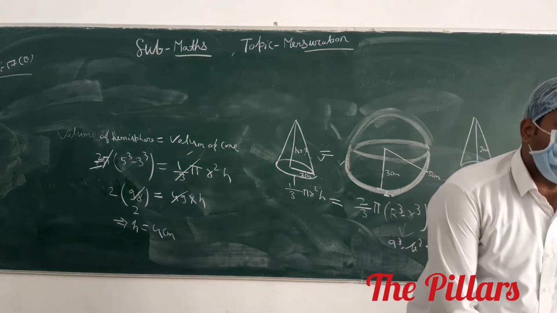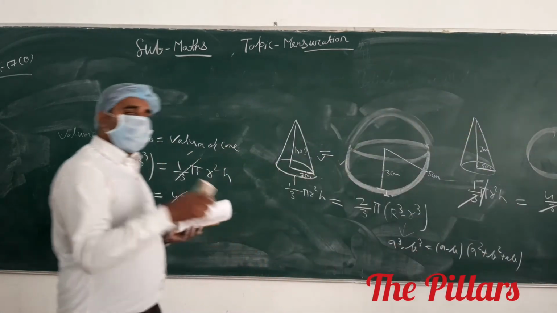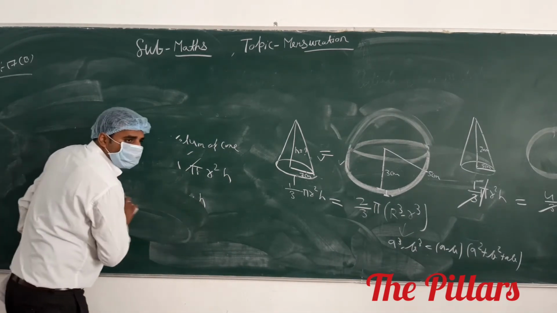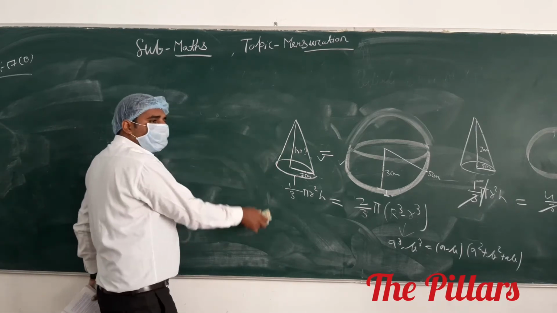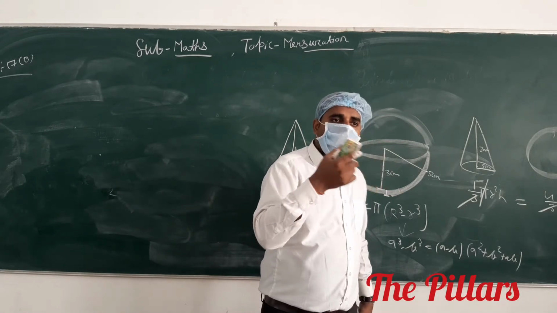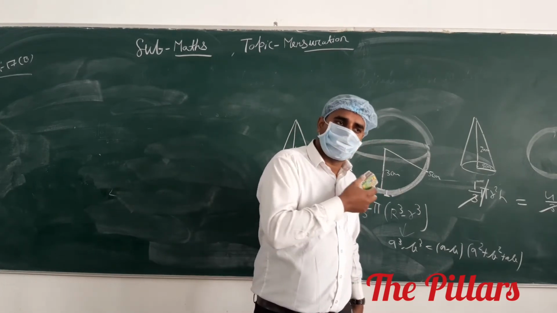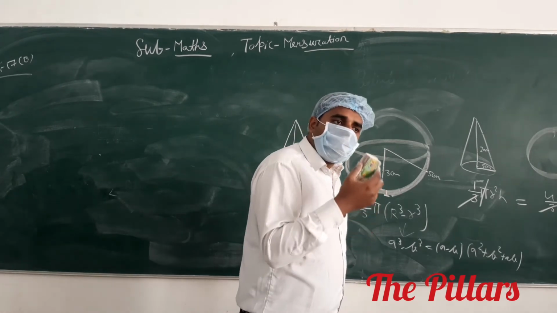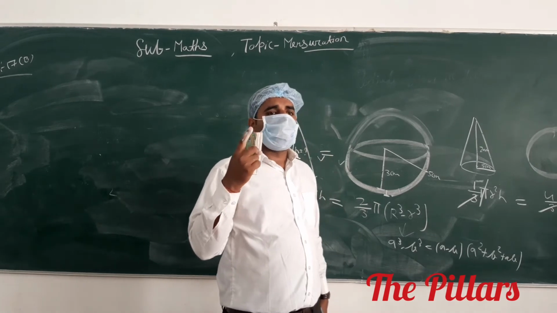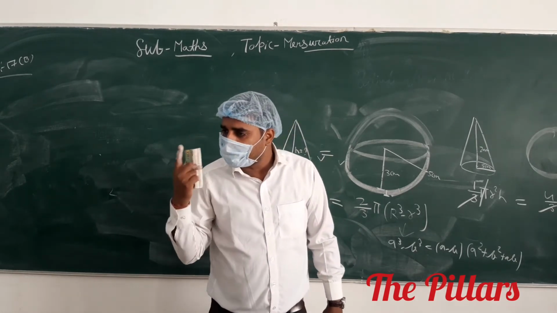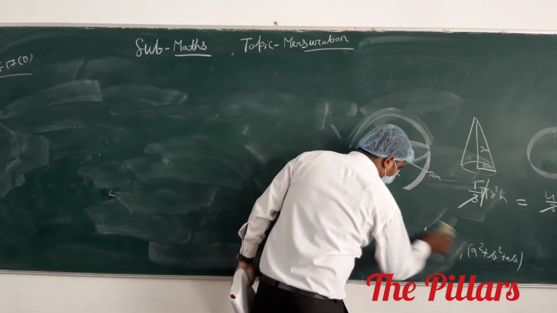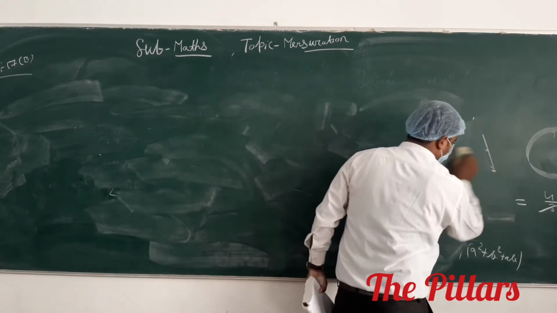You see what question I have asked. I only have to make the figure. Don't be confused. Both are cylinders. A wire is a cylinder, because a wire has a fixed shape. It means its internal or external radius is also fixed from starting to end, like a cylinder has a fixed radius from starting to end. Whenever a wire is given, you have to assume it as a cylinder.